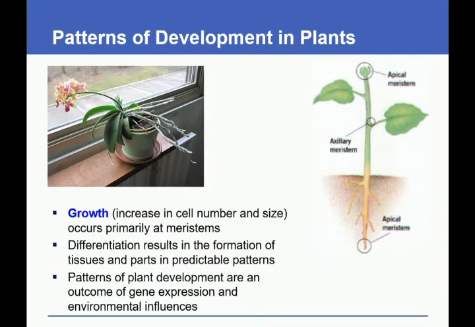Growth. Growth is an increase in cell number and size. It occurs primarily at meristems. Differentiation results in the formation of tissues and parts in predictable patterns. Patterns of plant development are an outcome of gene expression and environmental influences.